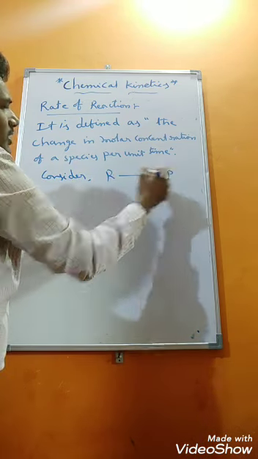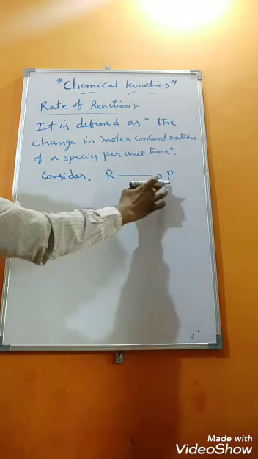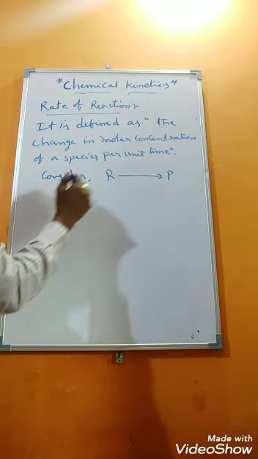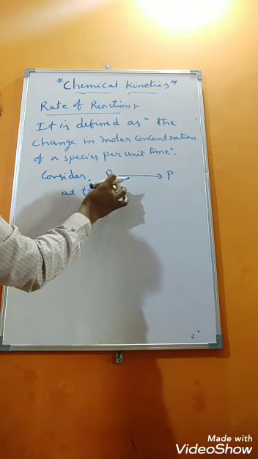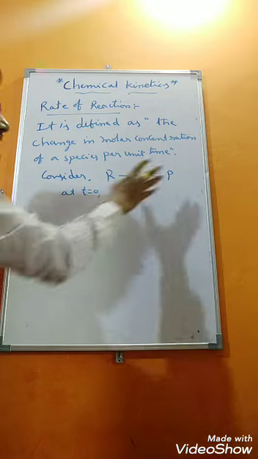R gives rise to P. Reactants can be converted into products. So at initial time, at time t equals 0, what is the concentration of R? What is the concentration of P?